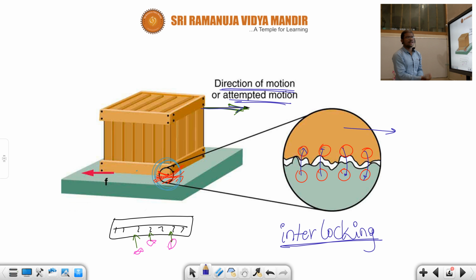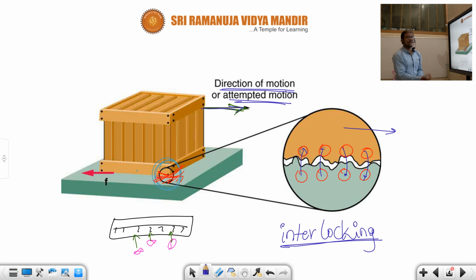So here, children, observe this diagram carefully. Again I am repeating. This is the box, this surface I am taking here, and the bottom surface I have taken here. Now I have taken some atoms, 4 atoms. Now what I am saying is that electrons are exchanging from this surface to this surface, like this, and some electrons are exchanging from here to here.